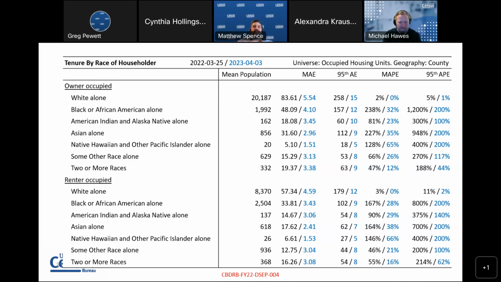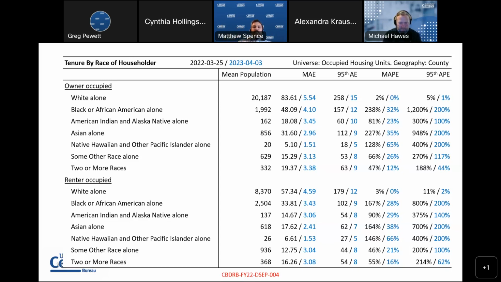The best thing to do is not necessarily look at the percent error in isolation. The best thing to do is to really look across the entire board. For example, Asian alone has a 200% error for the 95th percentile APE, absolute percent error.